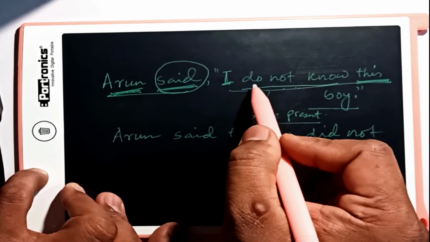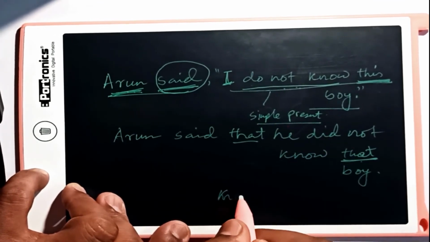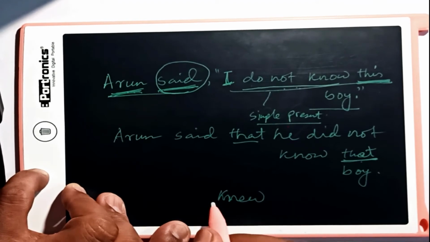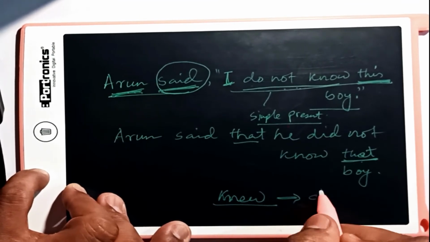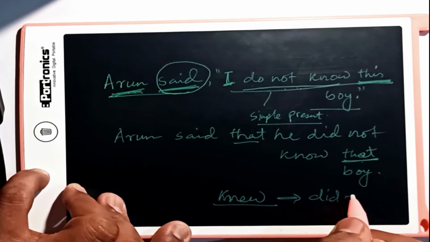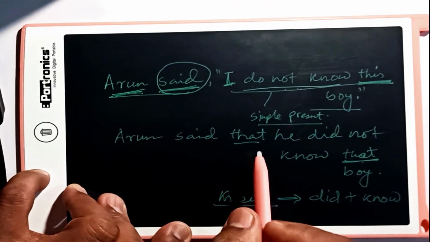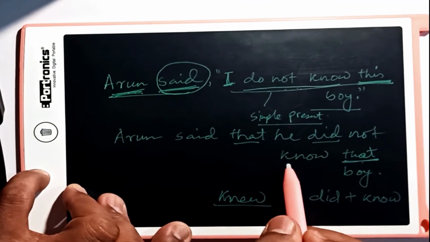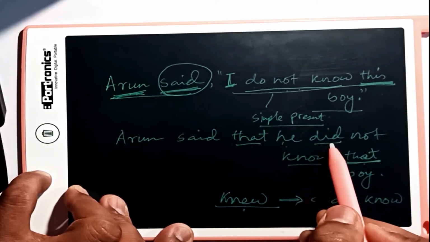The process here, do know. Past tense form is like you have the word knew, which is past tense. When we break this word, it becomes did plus know. So in this case, we have used did plus know. He, this is negative, that's why we are using did.